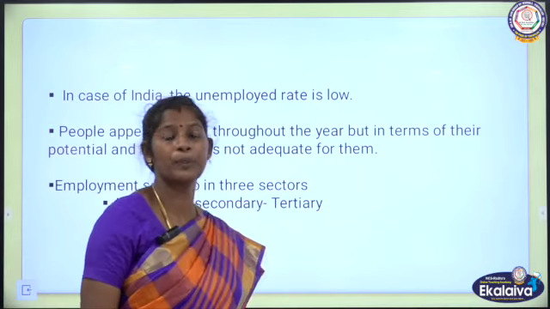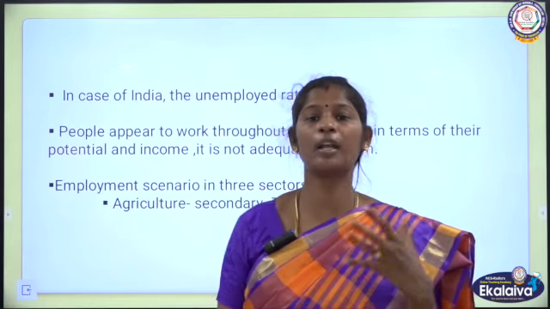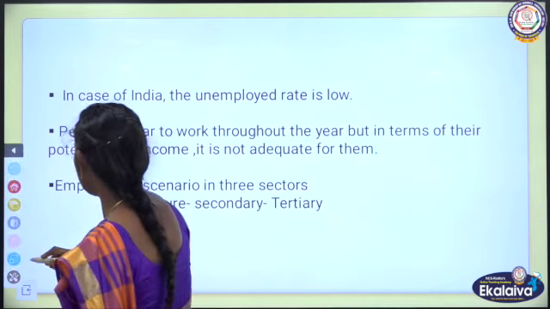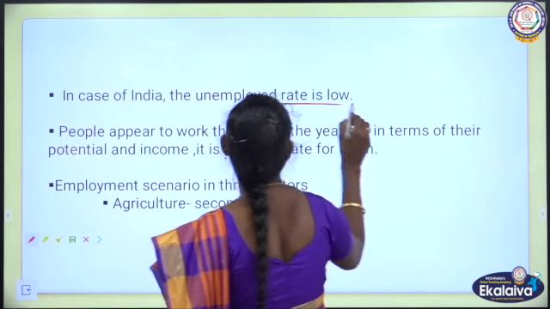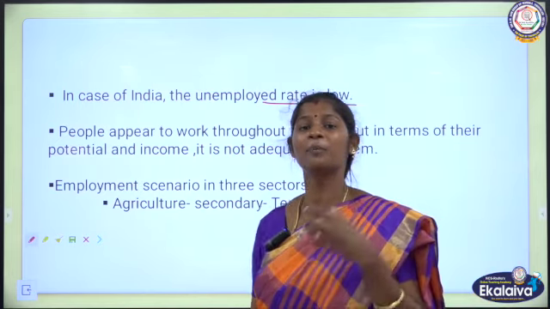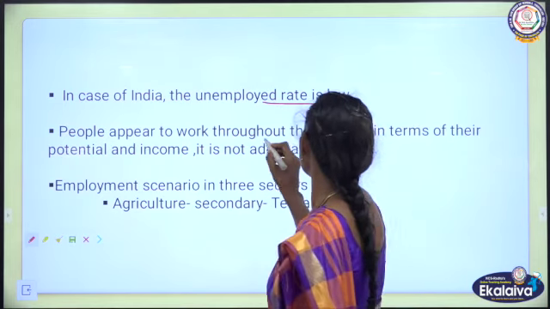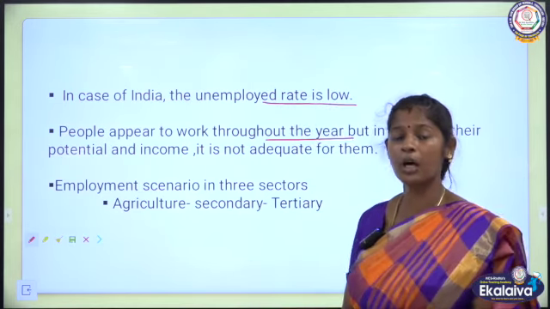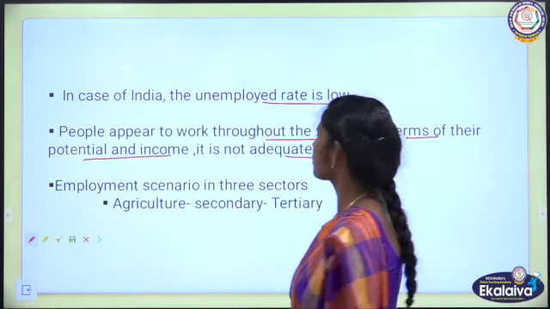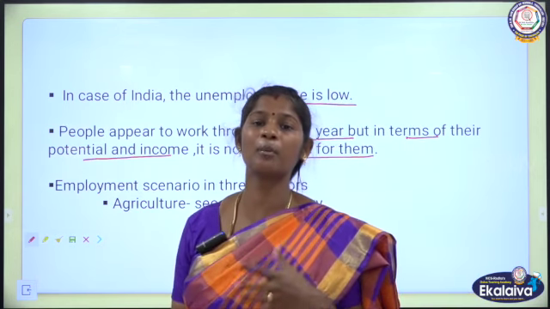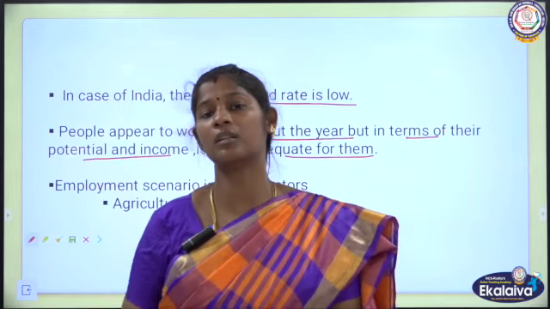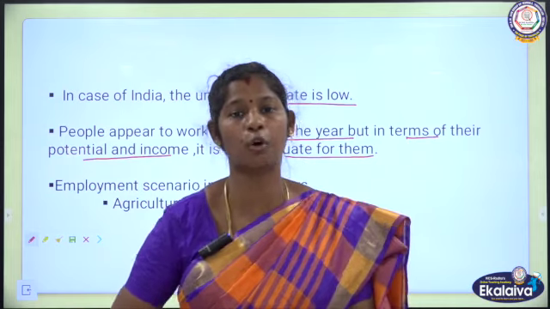So if we take India, in India the unemployment rate is too low compared to the other countries of the world. How? Because in India, people appear to work throughout the year, but in terms of their potential and income, it is not adequate for them. So why is the unemployment rate too low in India? Because a large number of people are represented in low income and low productivity jobs.